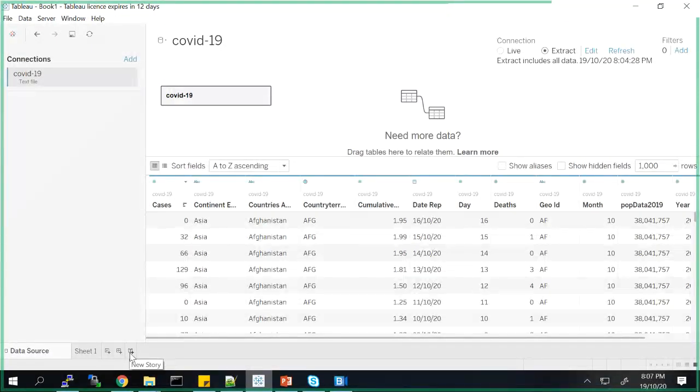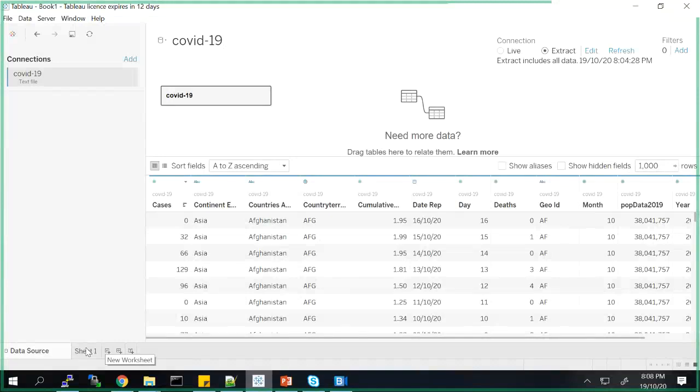Let's say you created 4 dashboards and each dashboard has 4 charts. The story combines all the dashboards together and shows them as one story. So depending on your use case, you can use either the story or dashboard. Right now for our use case, we will first start with a worksheet where I'll create a chart, and then I will combine all those charts in a dashboard and show how it looks.